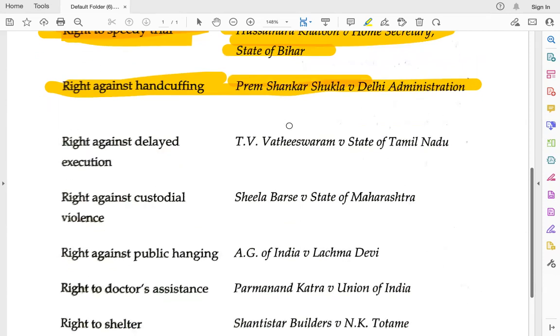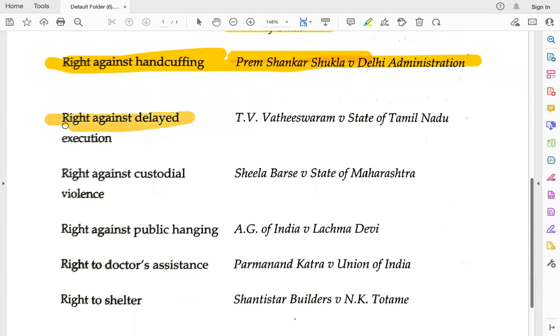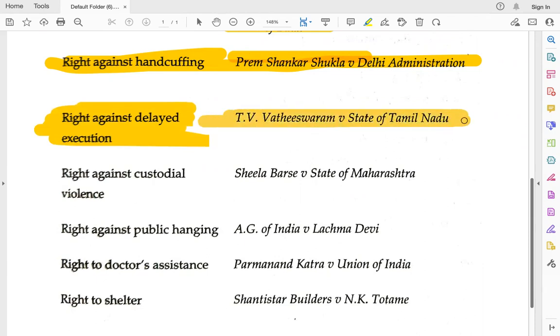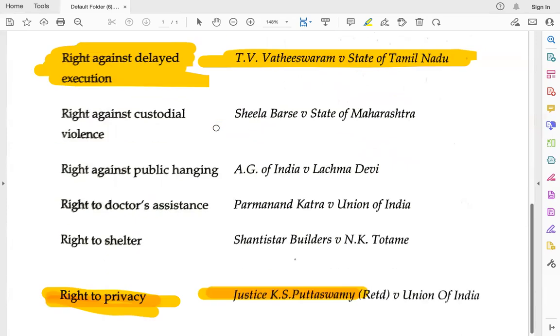that is Prem Shankar Shukla. Then you have right against delayed execution. So TV Vatheeswaran versus State of Tamil Nadu. This was related to the TV Vatheeswaran case, right against delayed execution, and it was decided in 1983, right?